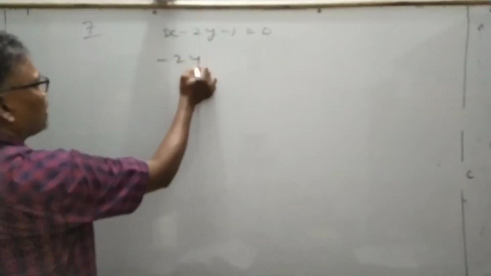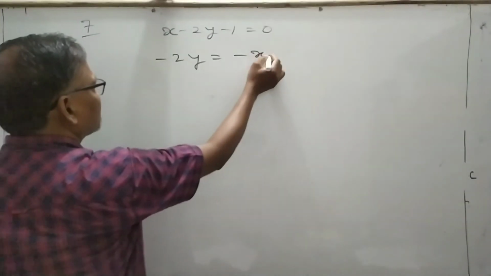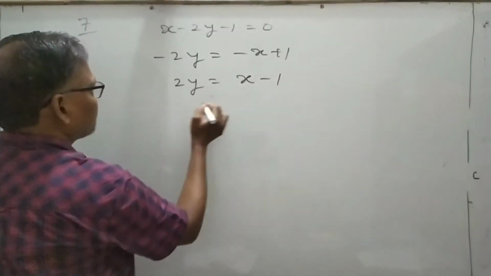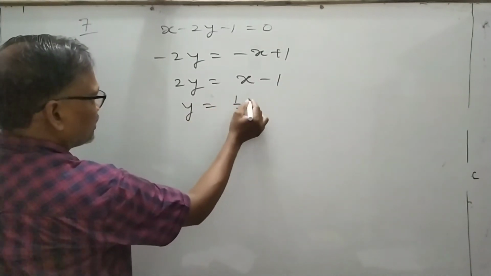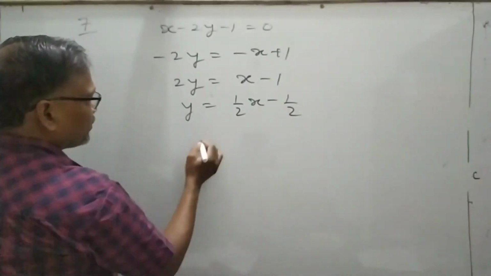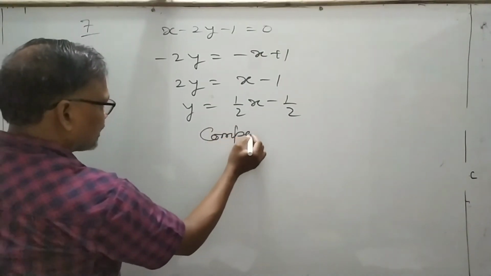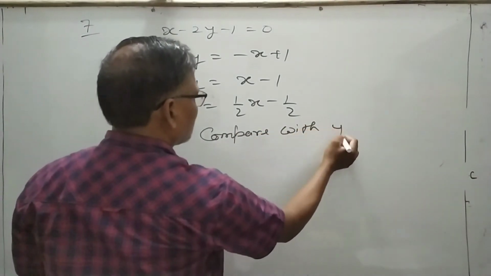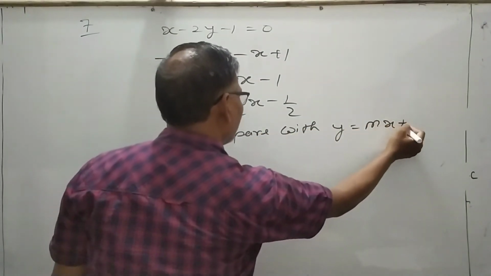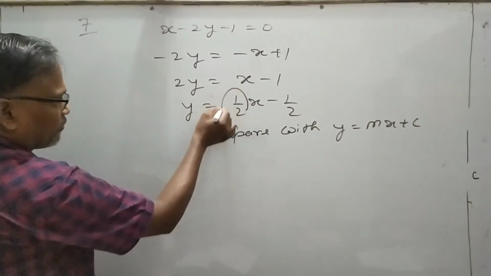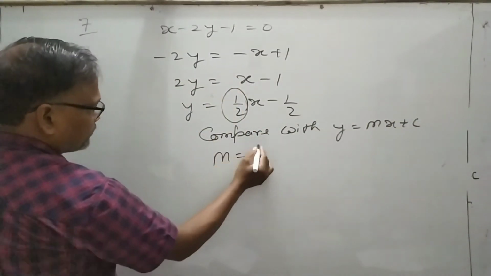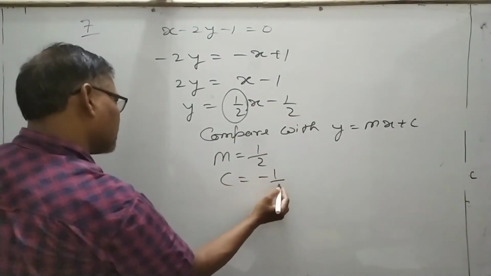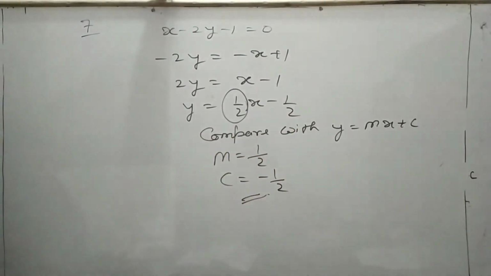So you can write this as minus 2y is equal to minus x plus 1, or 2y is equal to x minus 1, or y is equal to 1 by 2 x minus 1 by 2. Compare exactly in the form of y is equal to mx plus c. Then the coefficient of x, that will be m, slope, and this value is the y-intercept. This is the answer.